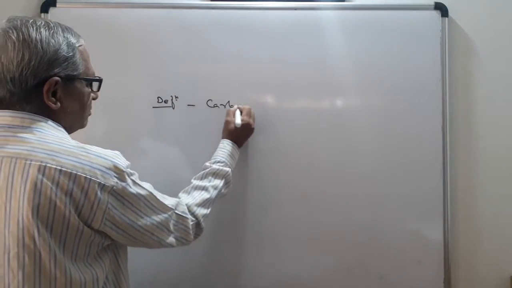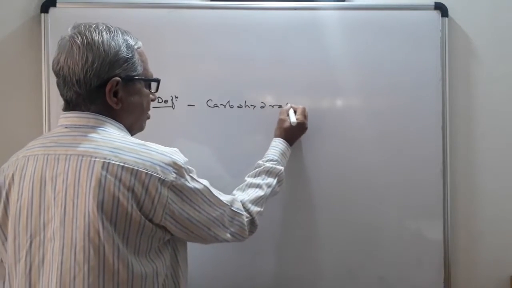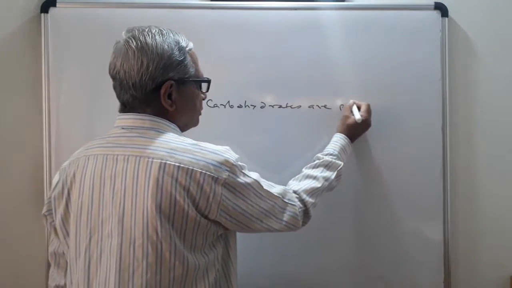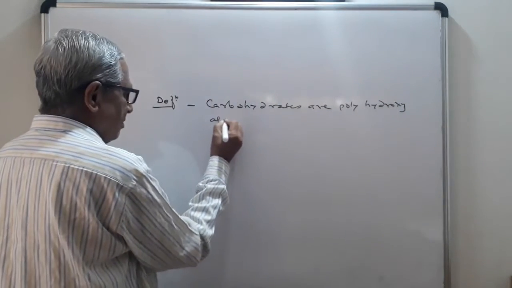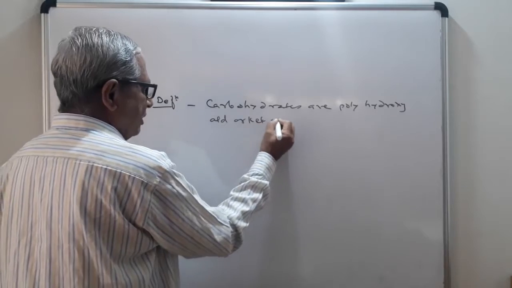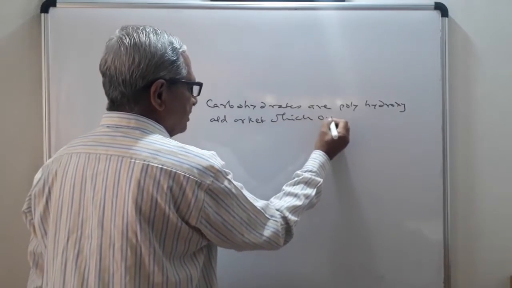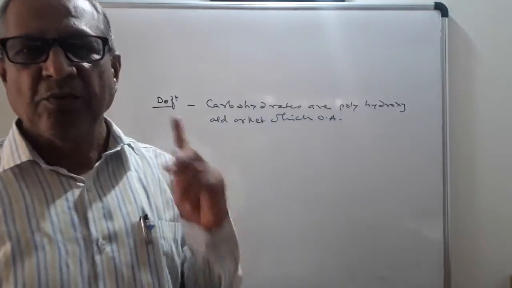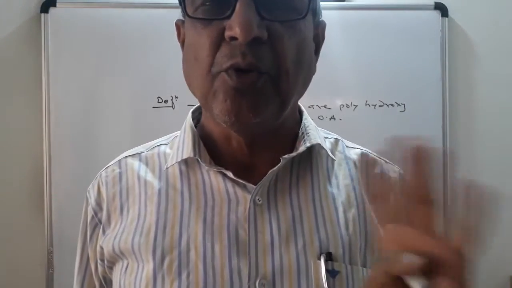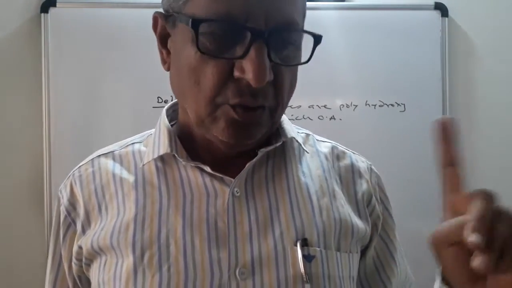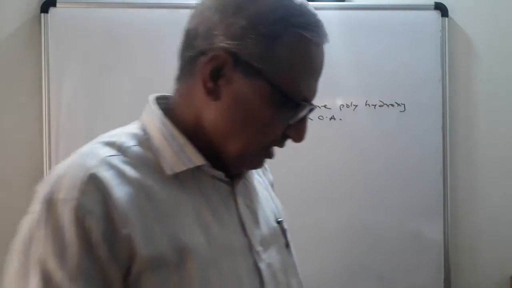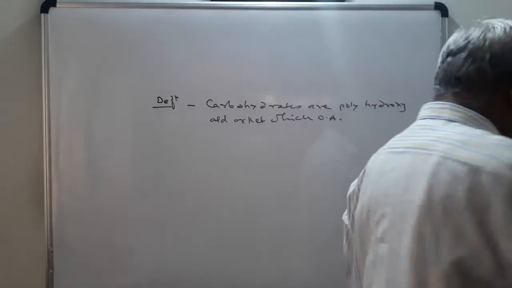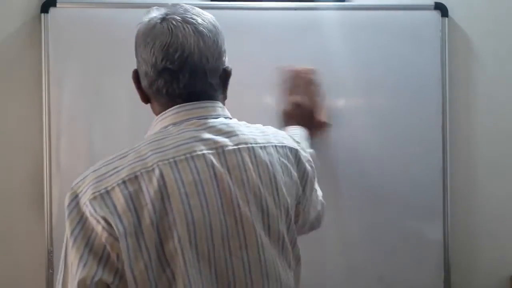Carbohydrates are polyhydroxy aldehydes or ketones which are optically active. See the example of glucose and fructose. All these are polyhydroxy aldehydes and ketones. Glucose is an aldehyde, fructose is a ketone, and both are optically active. So these are the important points here. So these are optically active polyhydroxy aldehydes or ketones.